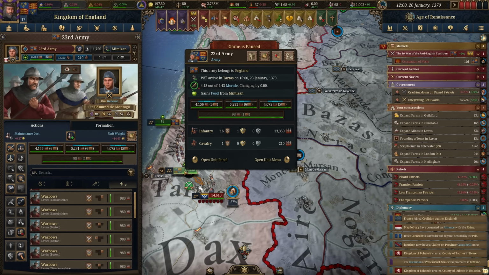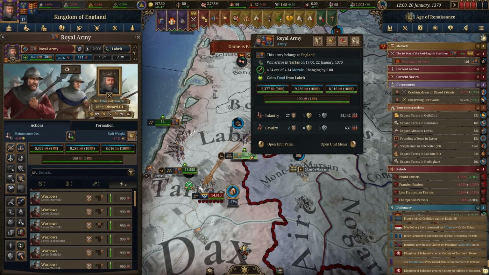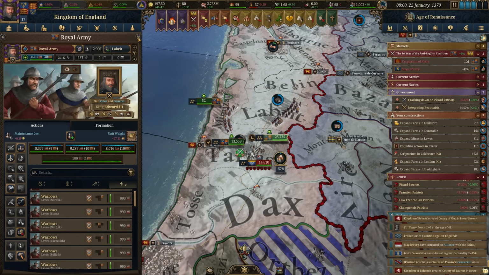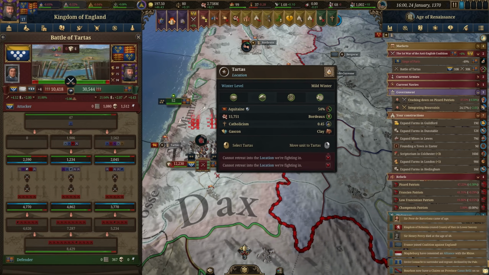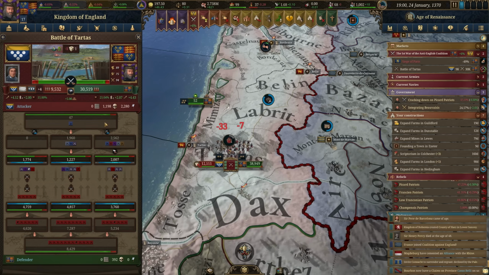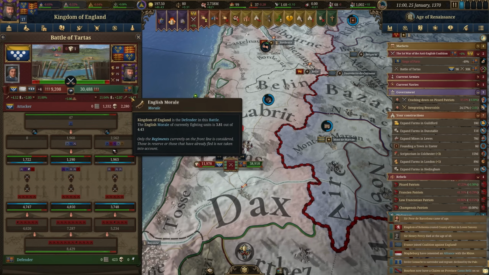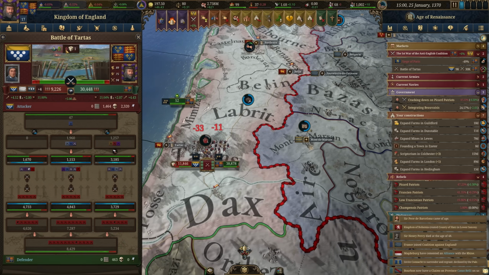So this army gets there on the 23rd of January 1600. The Royal Army will arrive on the 22nd of January 1700. Just wanted to make sure that the Royal Army was getting there first, since they were the larger of the two, and that's the one our king is commanding. So you see, we do have the discipline bonus, the military tactics, and the morale. So everything looking pretty good, on top of the fact we got the numbers.